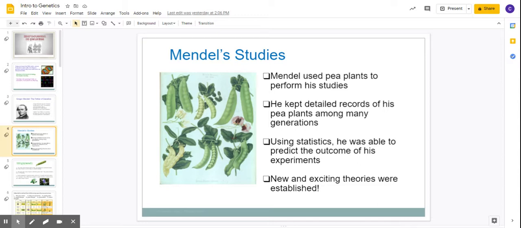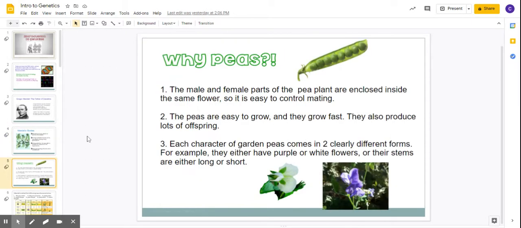And he kept detailed records of the pea plants across many, many generations, because he lived in the monastery most of his life. Plus, you can grow pea plants pretty quickly. Using statistics, he was able to predict the outcome of different pea plant crosses, where you breed the different pea plants. And he established new and exciting theories about inheritance patterns.